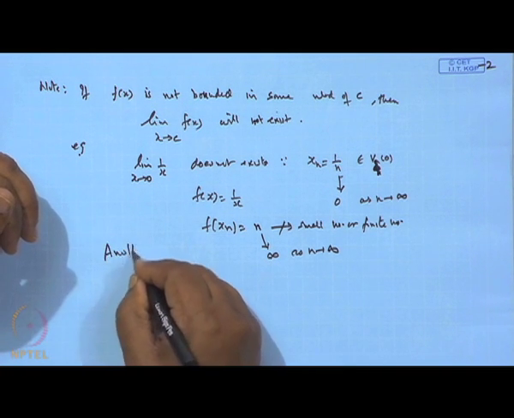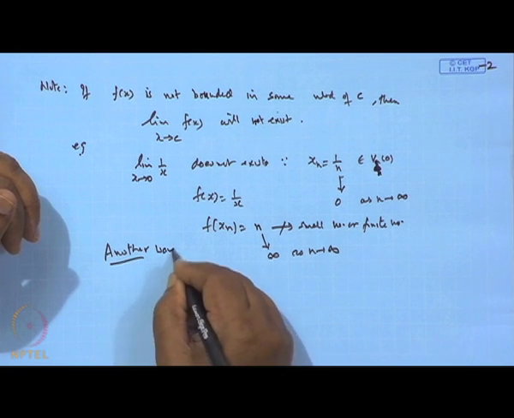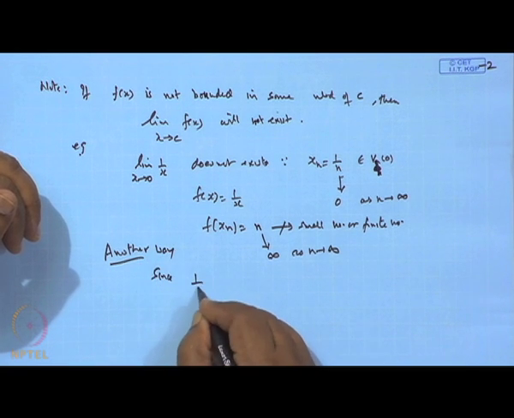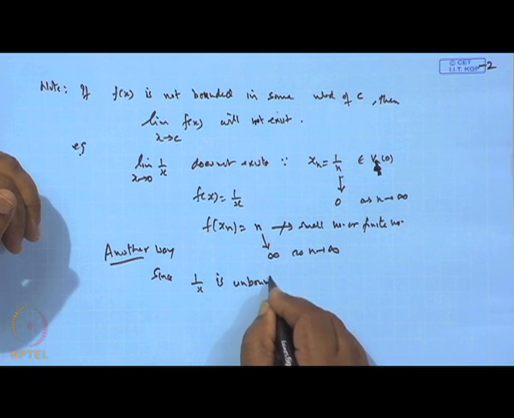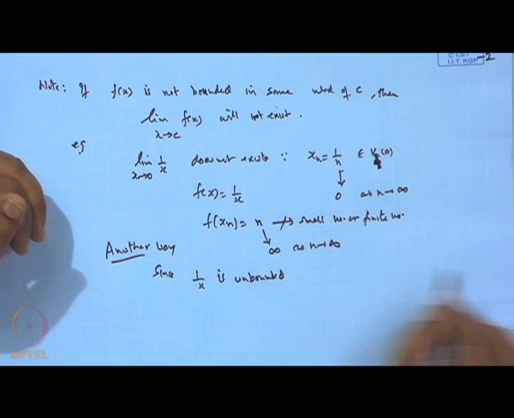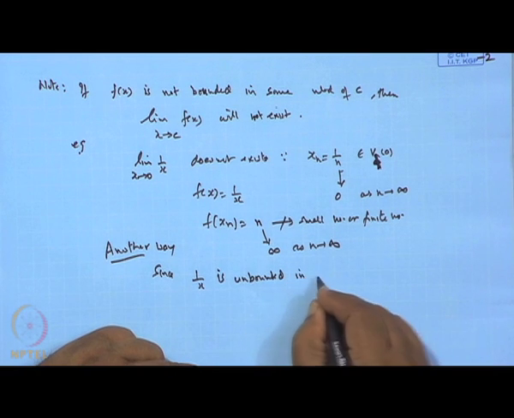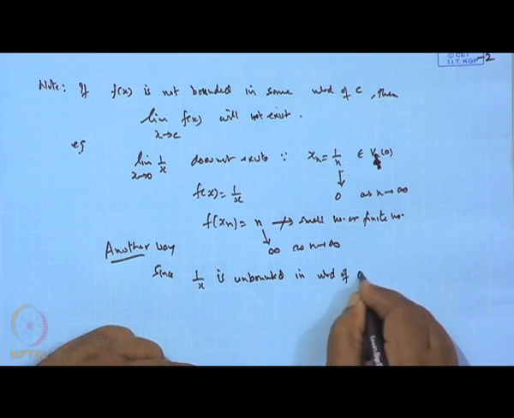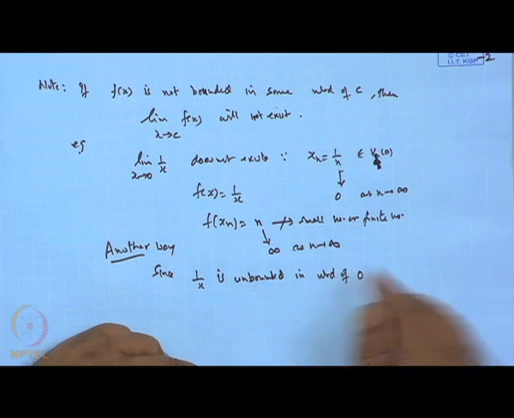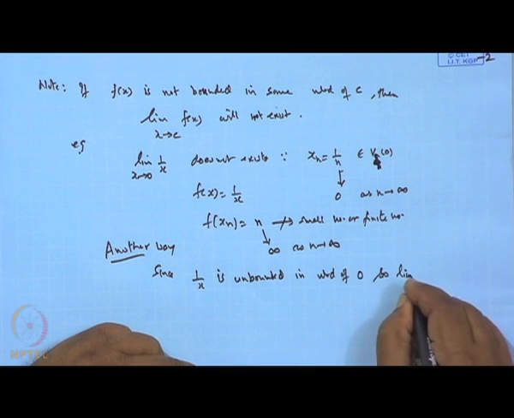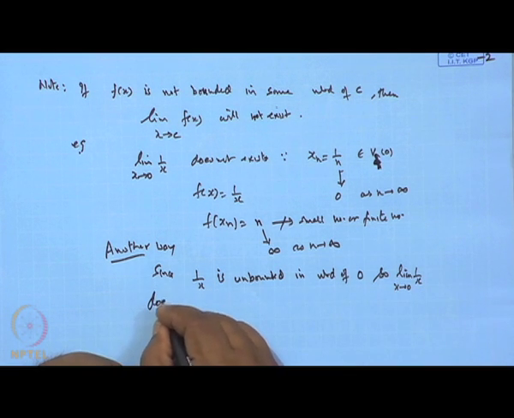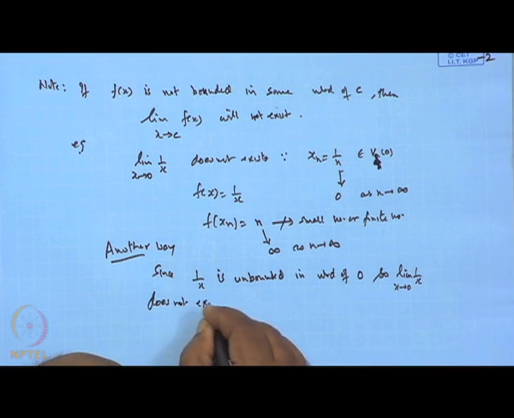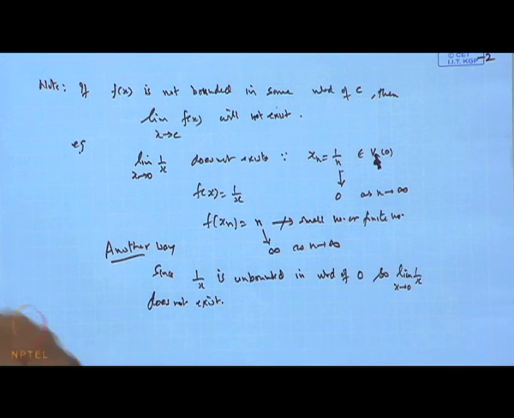Another way of justifying that: since the function 1 by x is unbounded in the neighborhood of 0, the limit of this function 1 by x as x tends to 0 does not exist. Okay, so this is one way of doing it.